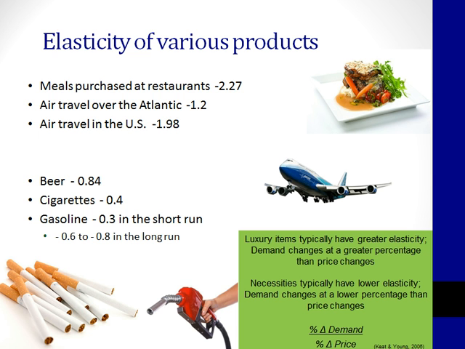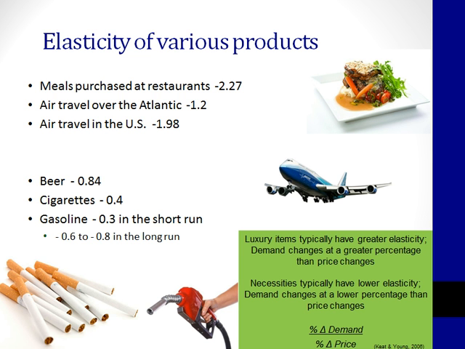Here are some elasticities of various products. Notice the coefficient for meals at restaurants is 2.27. Also notice the negative sign. This is because of the inverse correlation between price and demand. As price goes up, demand goes down, and vice versa. That means these coefficients are negative. However, we're really only looking at the size of the change, or the magnitude of the change. We're not really concerned with the direction of the change, so we can ignore the negative sign.